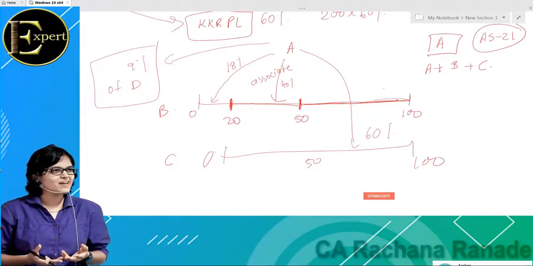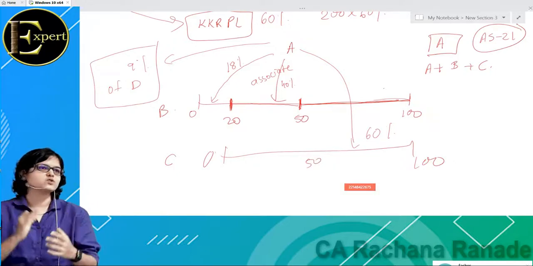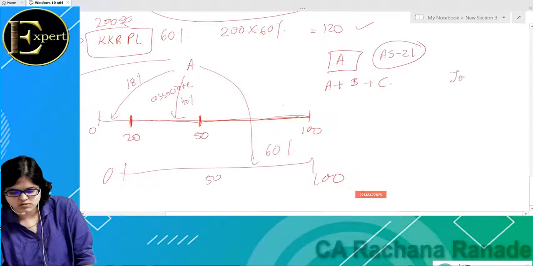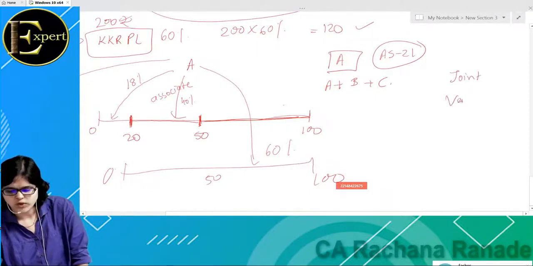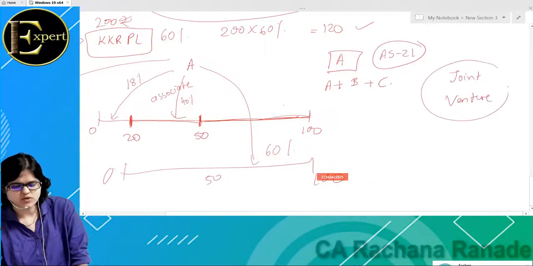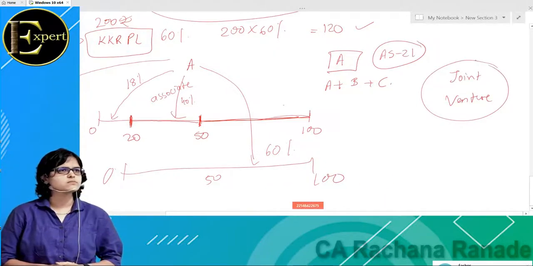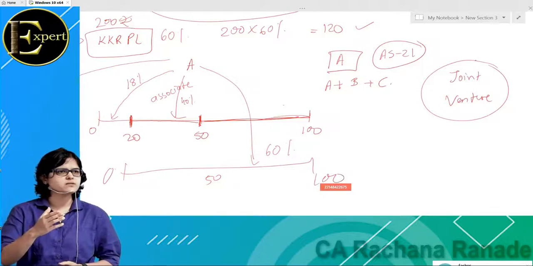Have you ever heard this name? What is a joint venture? Can anyone tell me? It's not a very big accounting term. It's a very normally used term. Joint venture. Two companies come together for some specific purpose. Generally, okay, we are not digging down deep. There can be different types of JVs also.